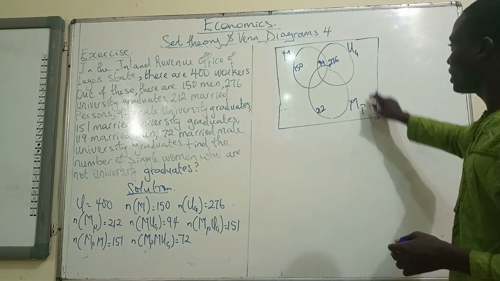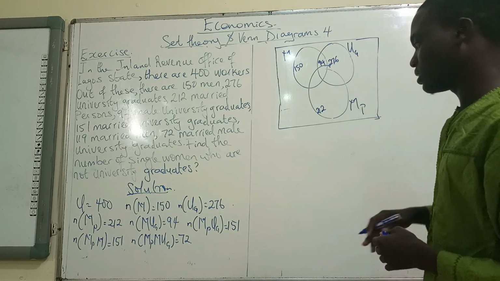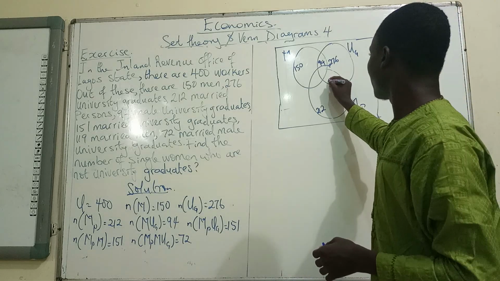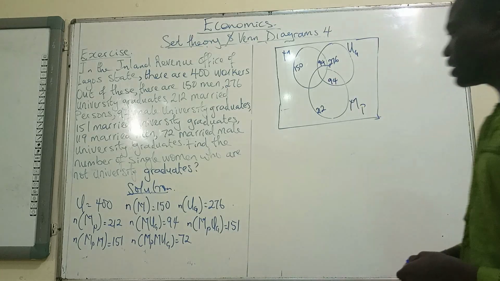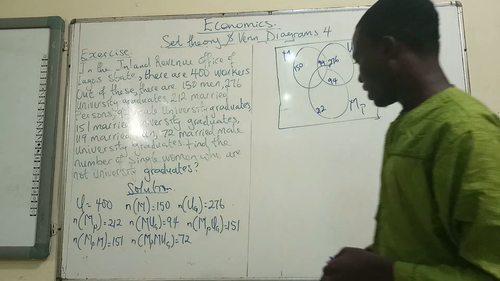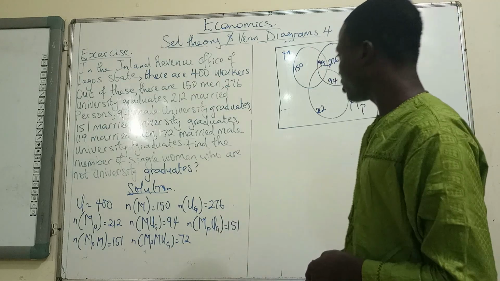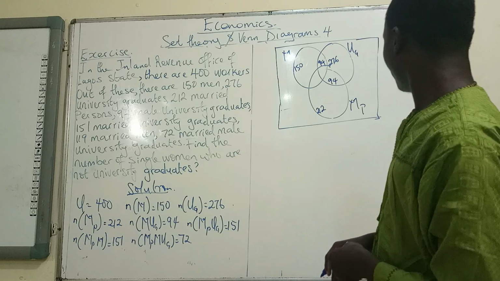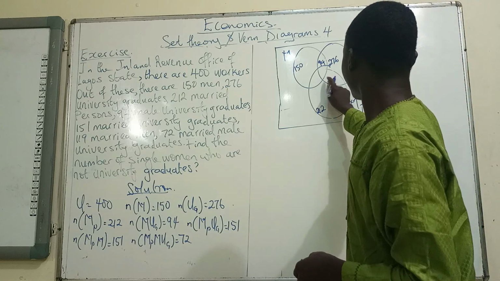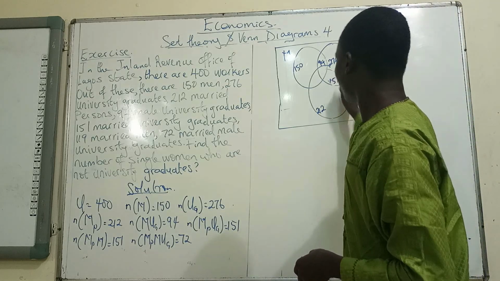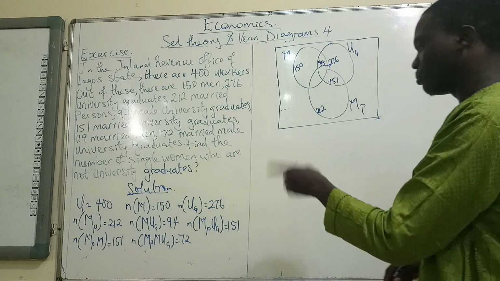So we have married persons here and we have university graduates here, and that is 94. So this is going to be 94 over here. Then we have married persons, MP. Okay, that's one. I'm sorry, this is 151. Sorry, this is 151. 151.